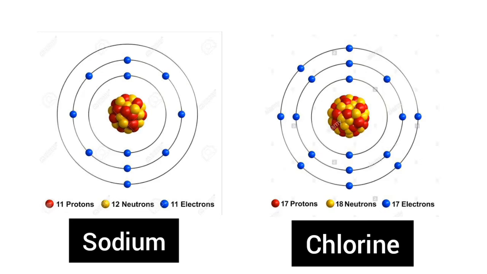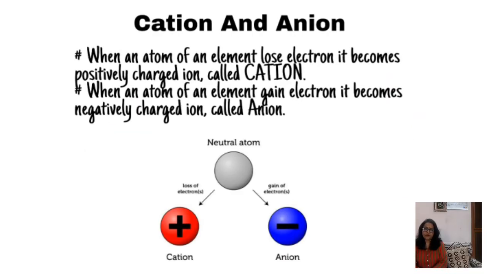That is why we write the symbol of sodium as Na. When an atom of any element loses electrons, it becomes positively charged, that is a cation. When the atom gains electrons, the element becomes an anion, that is a negatively charged ion.